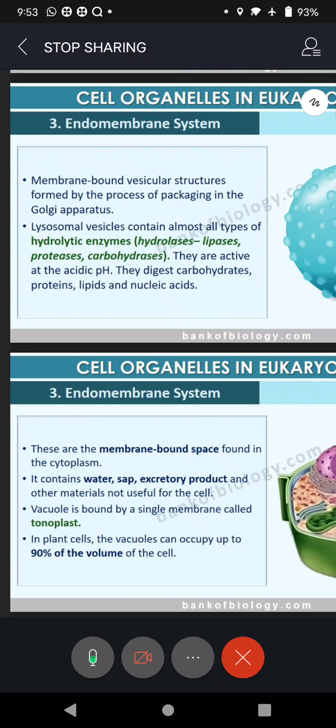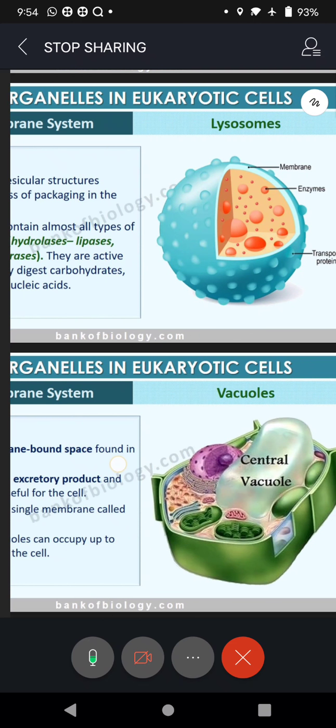Exactly 7 is neutral. Right? Here the lysosomes require an acidic pH medium. Then only they will be able to be active and digest carbohydrates, proteins, lipids and nucleic acids. Is it clear?